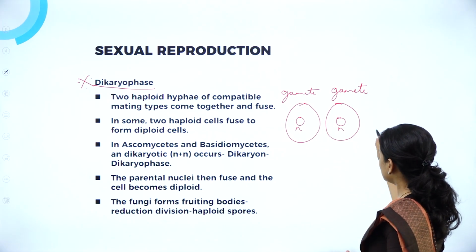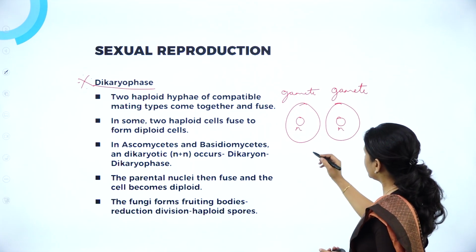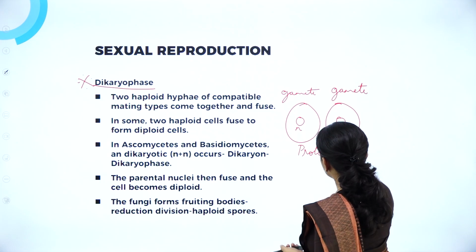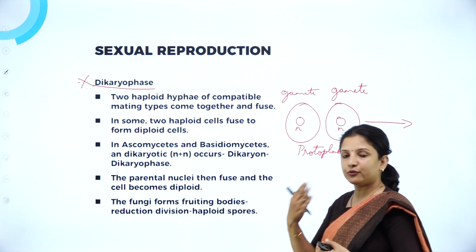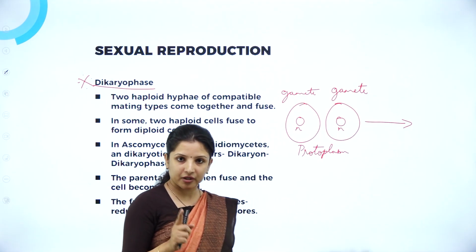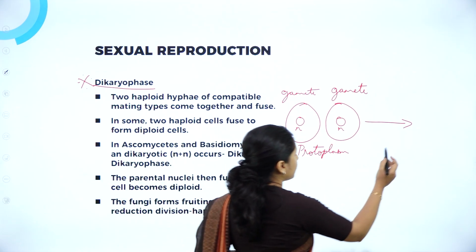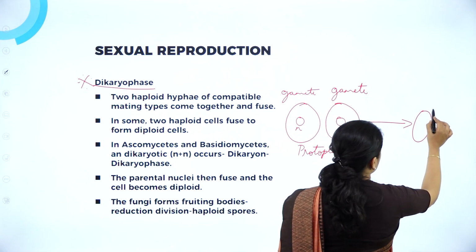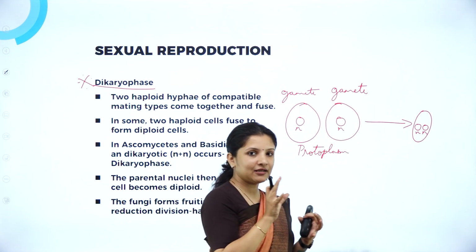Now these gametes, first what happens? The protoplasm will fuse, right? So here protoplasm fusion will occur. After the protoplasm fusion, what was it supposed to enter into, which step? Karyogamy, right? But in some fungi, what happens? Karyogamy will not occur. What happens here is the two cells will fuse to become a larger cell, and the nuclei will not fuse. Instead, the nuclei will remain inside the cell as such.